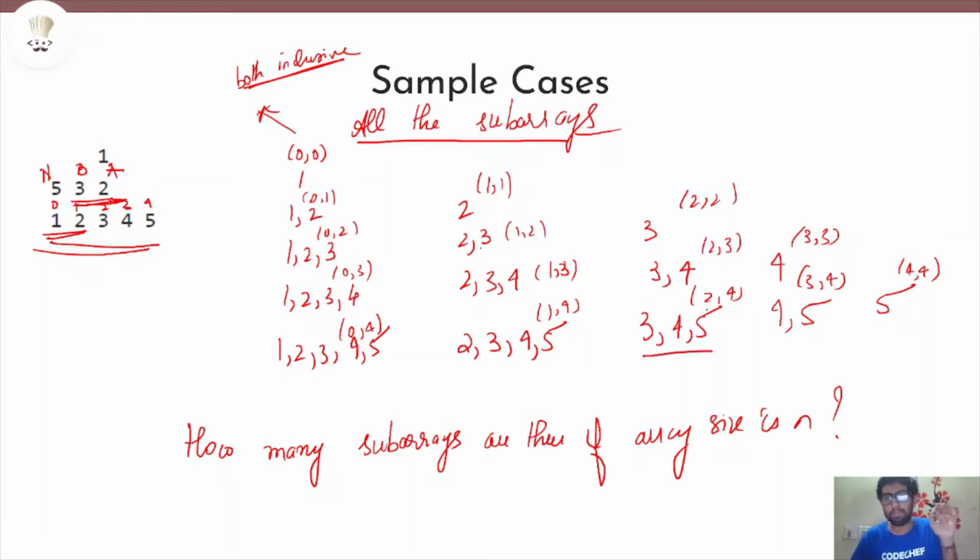If I look at a random example, 2, 4, it means I start at the second index and go till I reach the fourth index. Again, for this particular test case, let me write the indices neatly. I'm looking at the index 2 to 4, which means I start at the index 2 until I reach the index 4. So the values are 3, 4, 5.